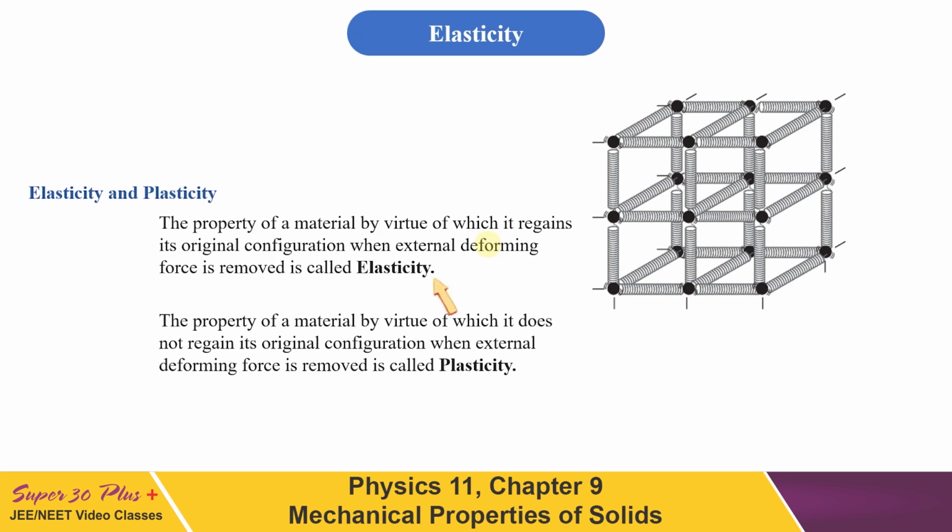And if it fails to do so, even after removal of external force, then the material is said to be plastic. So this is the basic nature of a material, whether it will behave as a plastic material or as an elastic material. Configuration, you all must be knowing. We had discussed this in the previous chapter.